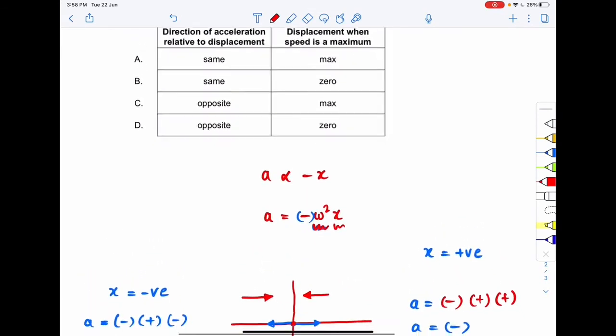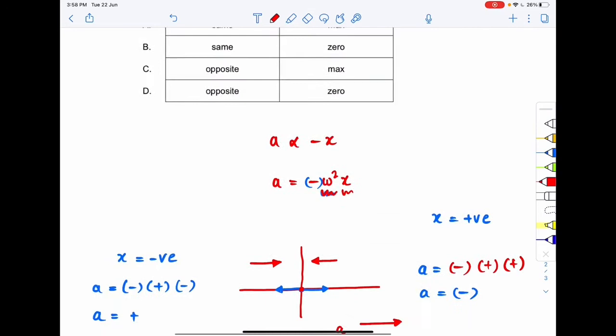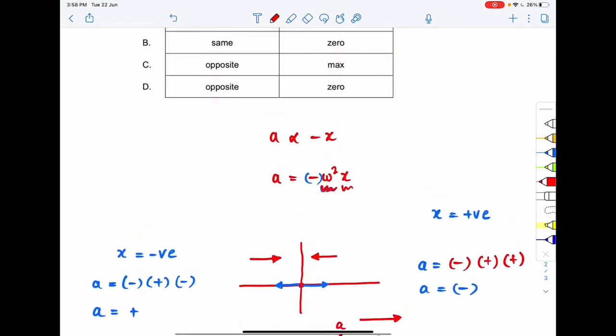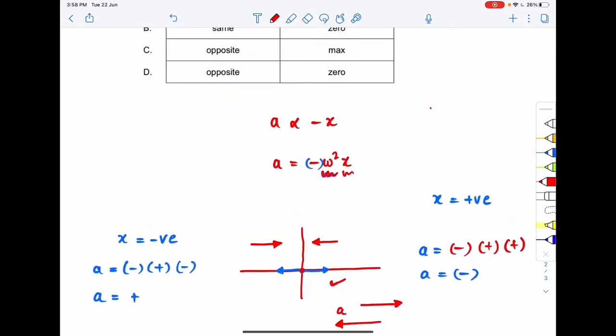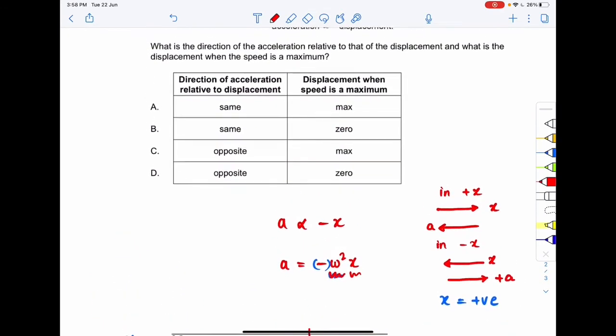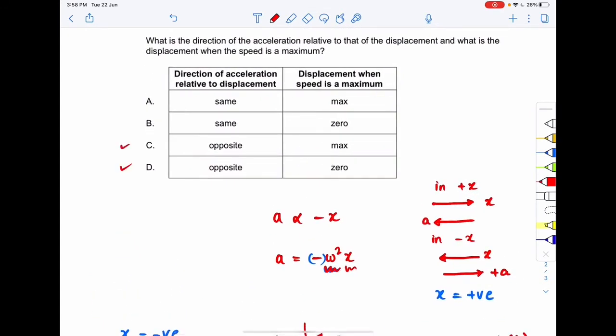So I can say that the direction of the acceleration relative to the displacement is always opposite, right? In the positive x, the displacement is in this direction, but the acceleration is in this direction. In the negative x, the displacement is in the negative x direction, but the acceleration is in the positive x direction, right? So wherever the displacement vector is, the acceleration vector will be its opposite. So between option C and option D, one will be correct.